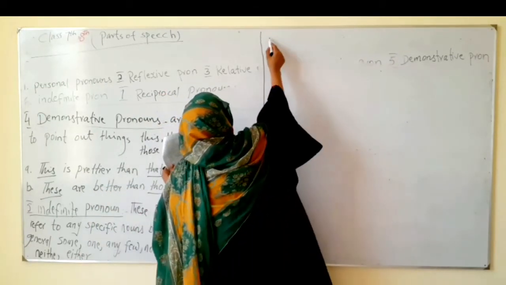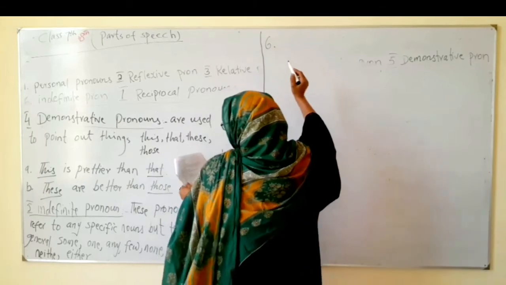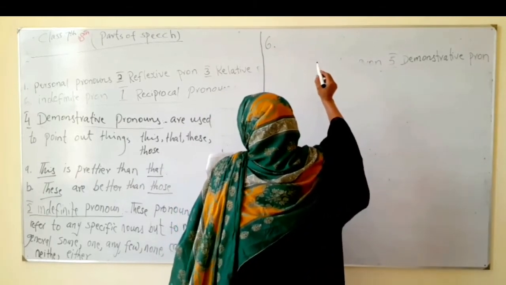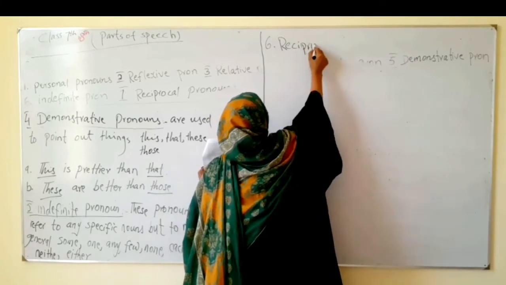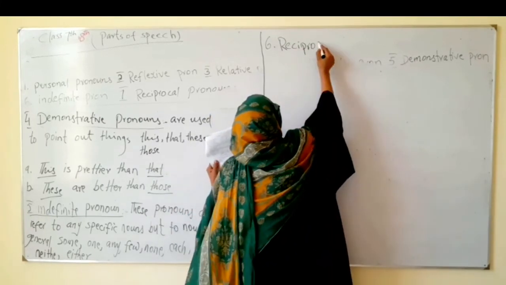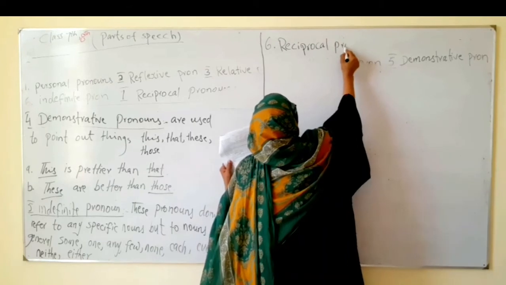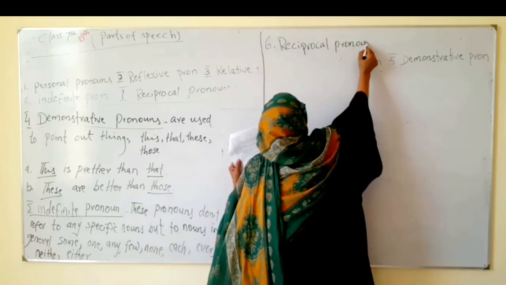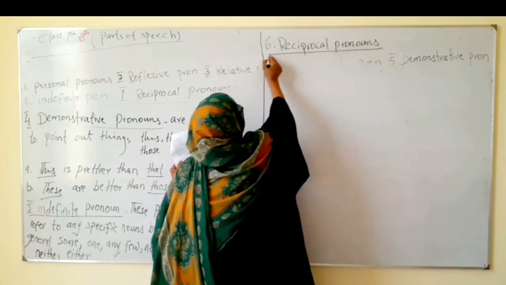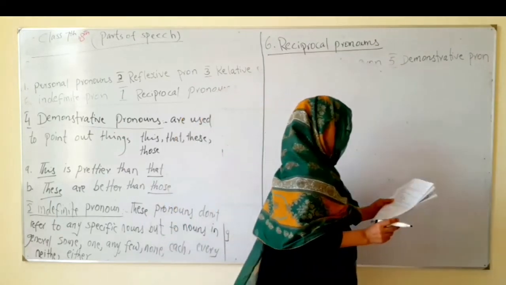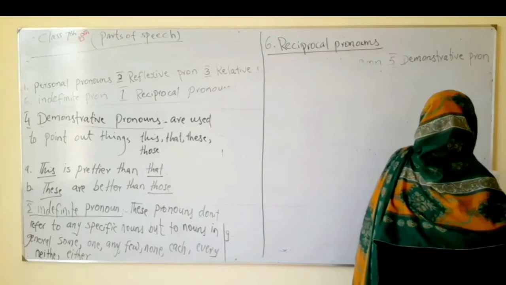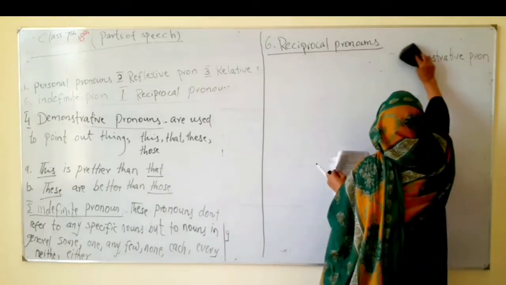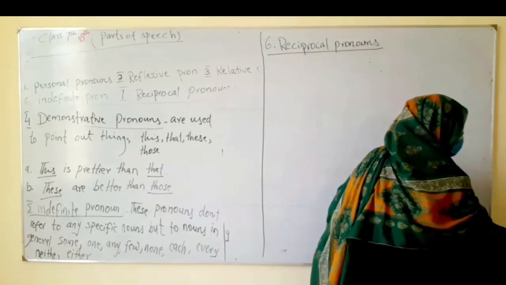Number 6 is reciprocal pronouns. What do you mean by reciprocal? They show action in return. How? And these are only two, just two examples.